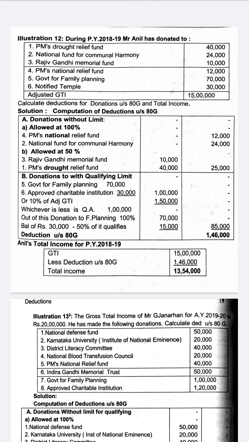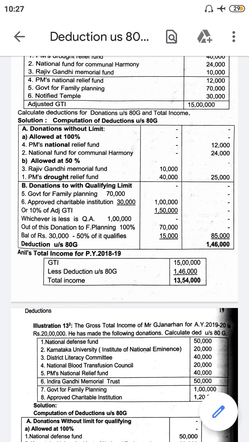So let us solve. First we will take 100%. So basically there are two things here: 100% without limit and 50% without limit. If it is 100% and without limit, all 100% of the amount will qualify for deduction. So you can see the tables here.